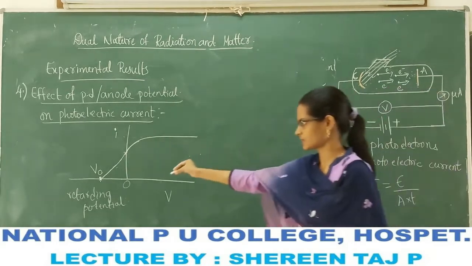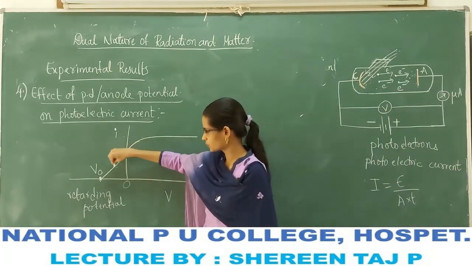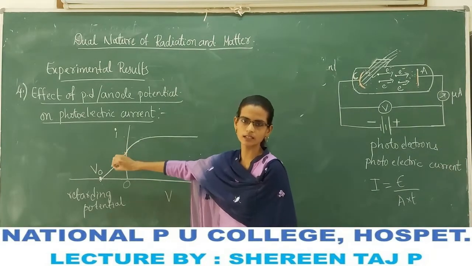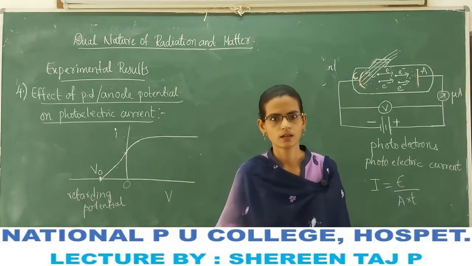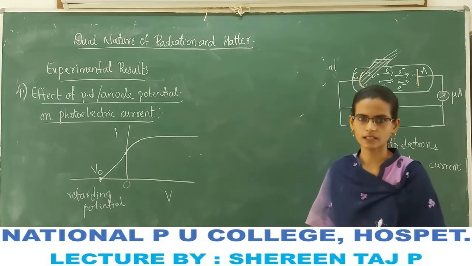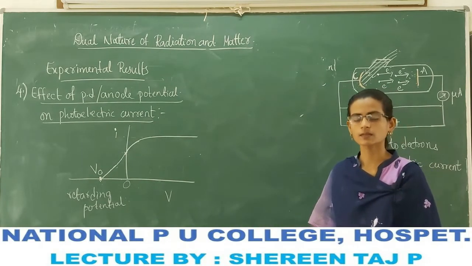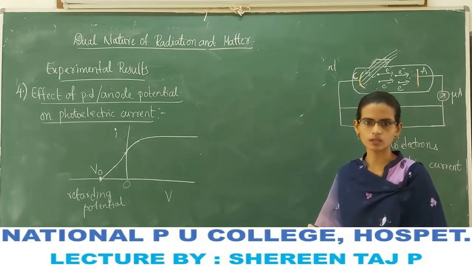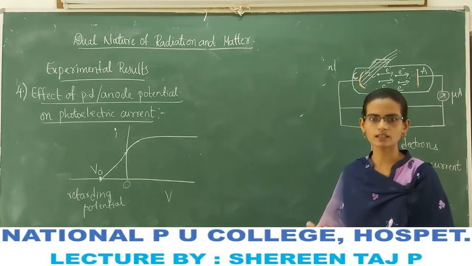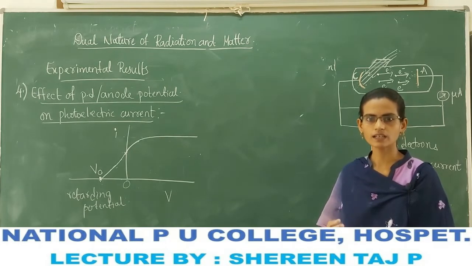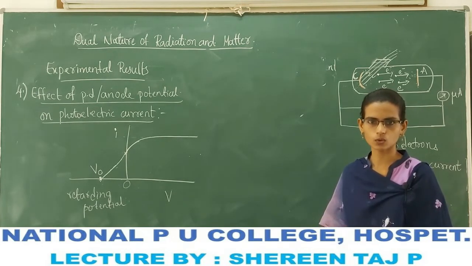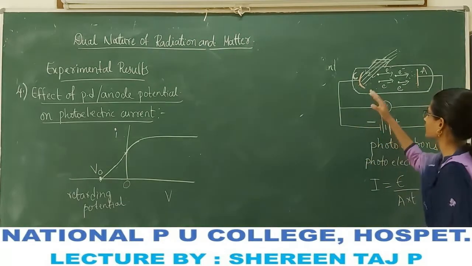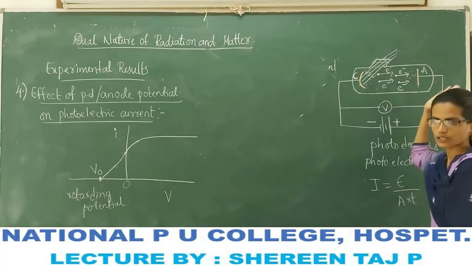Current decreases means here even though anode potential is made 0, current is going to decrease. Why is there a current there? Current is there because some photoelectrons having more energy, more energetic photoelectrons, overcome the retarding force and reach the anode.